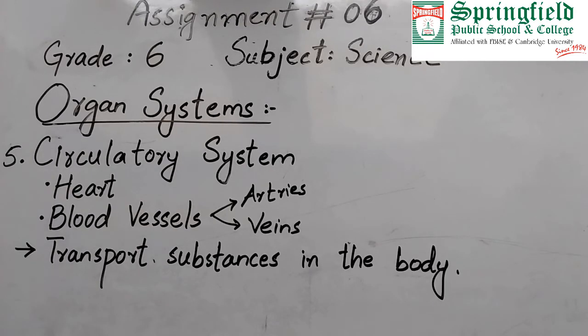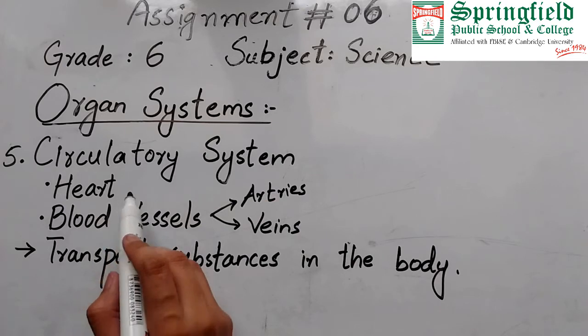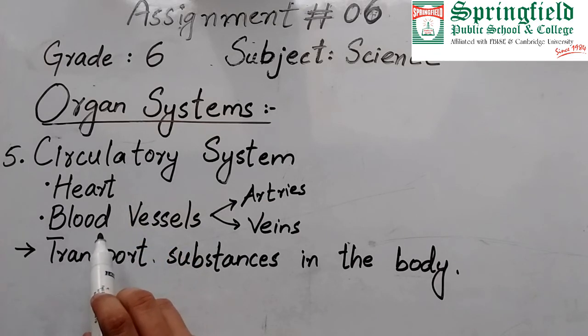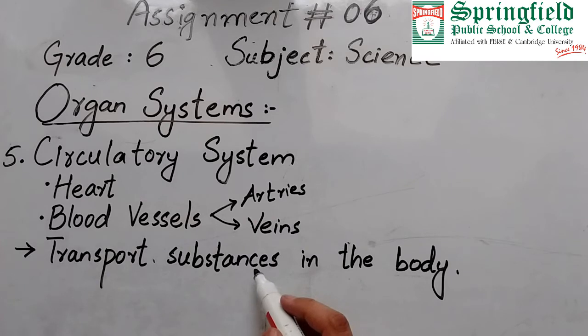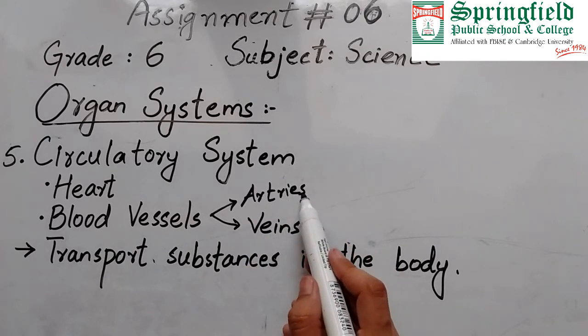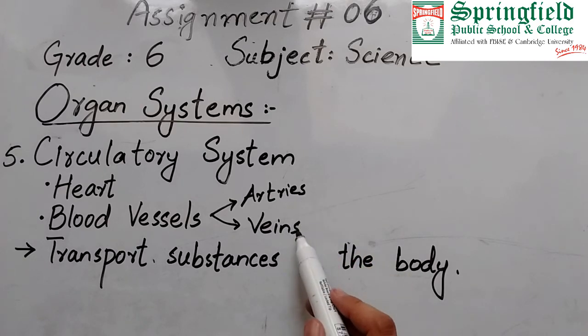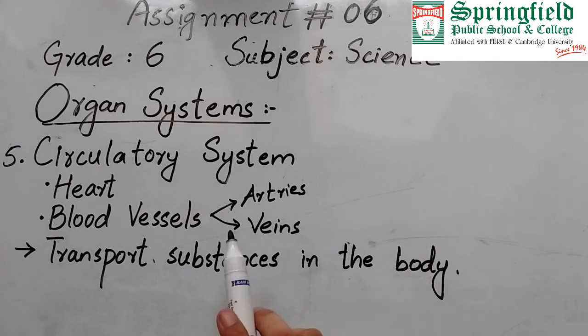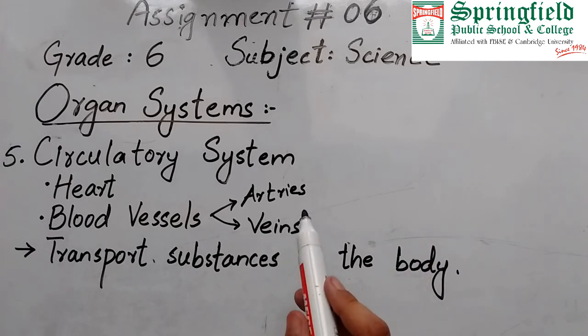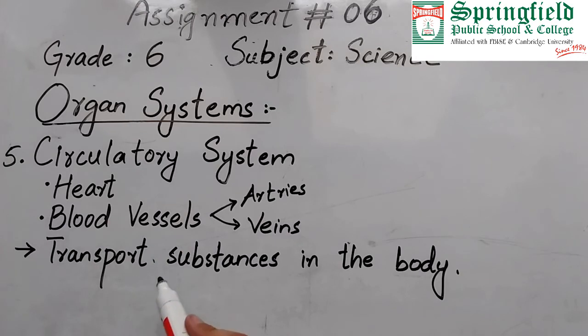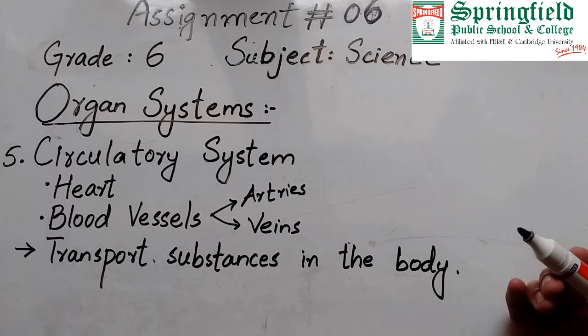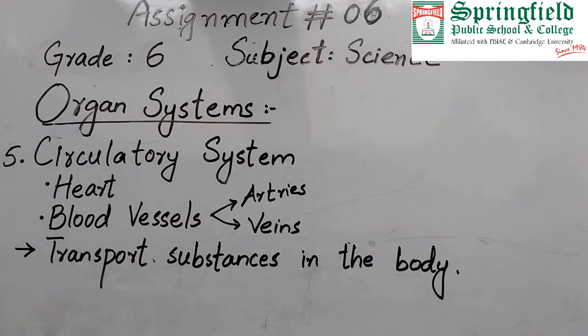The next system is the circulatory system. This system is made up of heart and blood vessels. As you know that there are so many different types of blood vessels, so the ones which carry blood from heart to other body parts, they are arteries, and the ones which carry blood from body parts towards the heart, they are veins. So the purpose of circulatory system, as you know, is that it pumps blood into the whole body. With the blood, it transports substances in the whole body. These substances can be oxygen, nutrients, and even the waste substances.